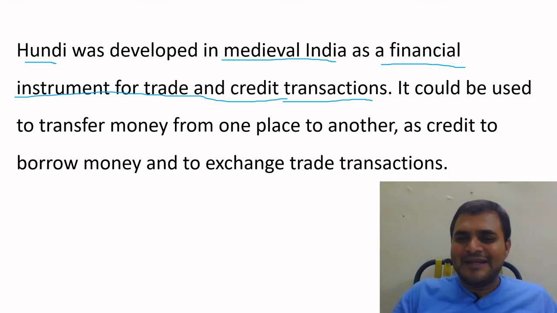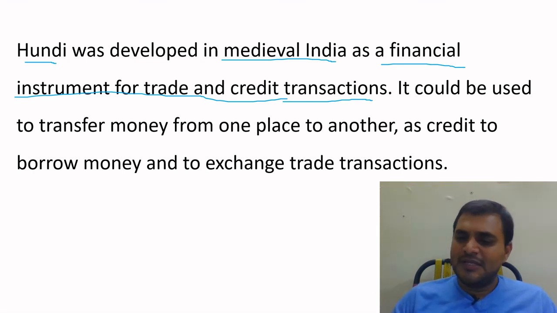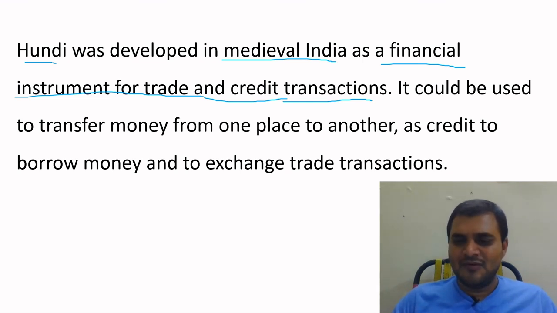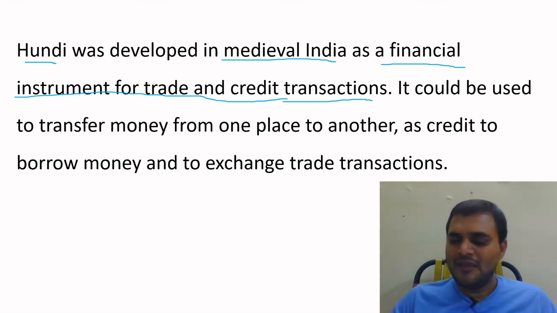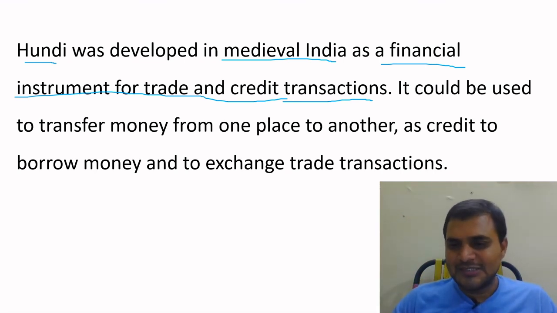Traders want to protect their money, so instead of carrying money they will use hundi. If they show that hundi to the concerned authority, he will pay money, and they can use that money in that city. After completion of the work, if some money is left, he can deposit it with the concerned authority and get it in his own town. That is the purpose of hundi.